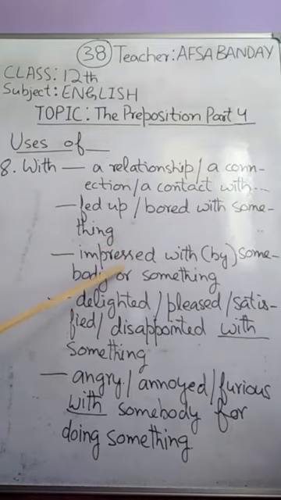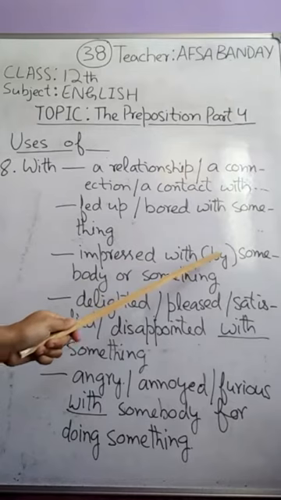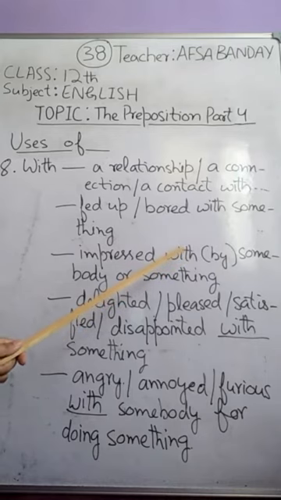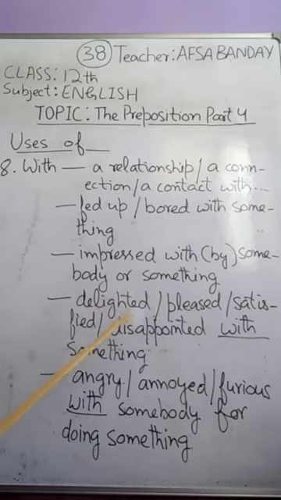Impressed with, or you can also use "by" with the word impressed. I'm impressed with her, or I'm impressed with your job or your task.